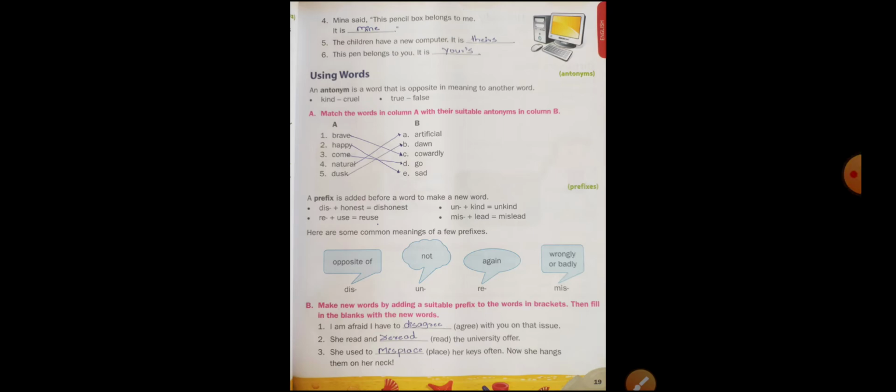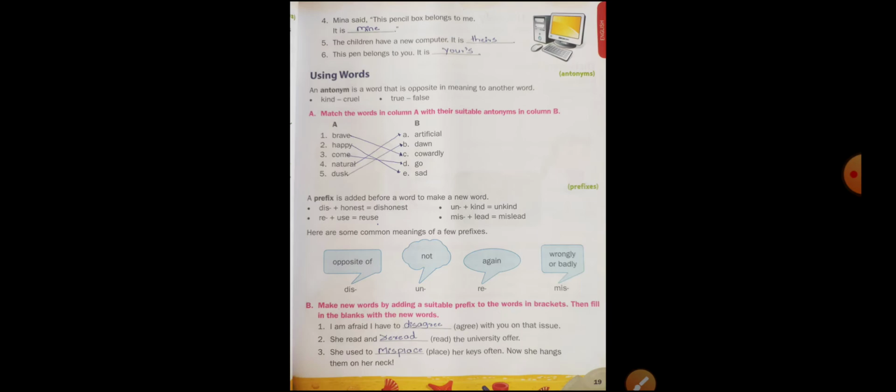An antonym is a word that is opposite in meaning to another word. Okay, antonymous, synonymous. So children, do you know? Antonymous means opposite words. Okay. So here antonym is a word that is opposite in meaning to another word. Like for example, they have given kind, cruel, true, false.